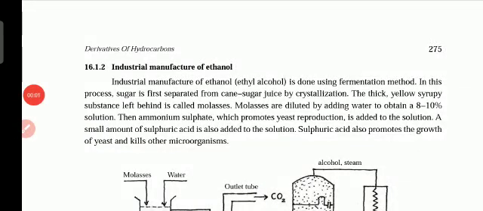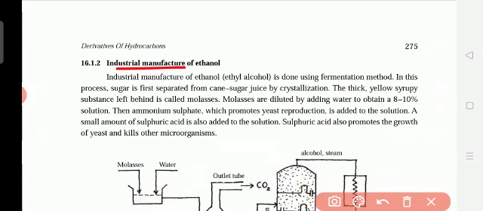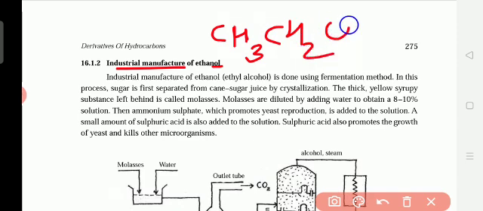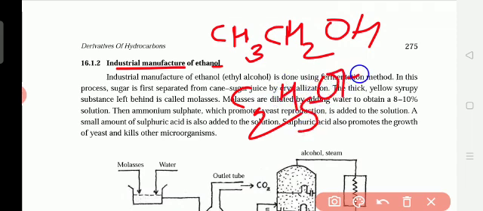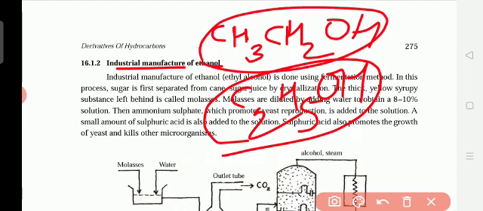Okay, so industrial manufacture of ethanol. How to prepare the ethanol? Ethanol means alcohol, no? So ethane means what? Two carbons. So we write CH3CH2OH. Otherwise two carbons, C2, then how many? 5 hydrogens, then OH. So it is the formula for the ethanol. We can write like this or like this.